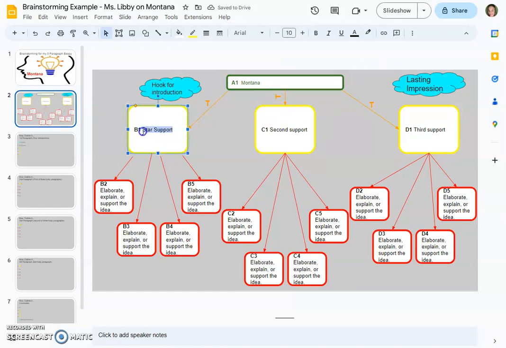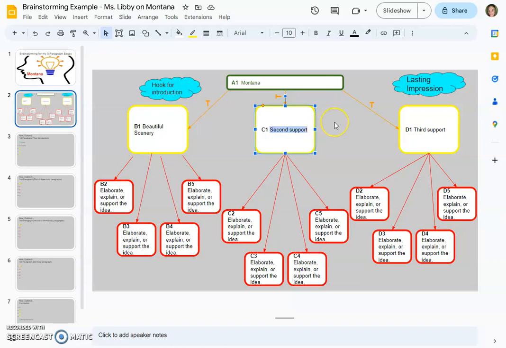My star support, probably one of my best ideas, is going to be that it has beautiful scenery, and it's very diverse, but we'll go with just beautiful scenery for now to be sort of brief.